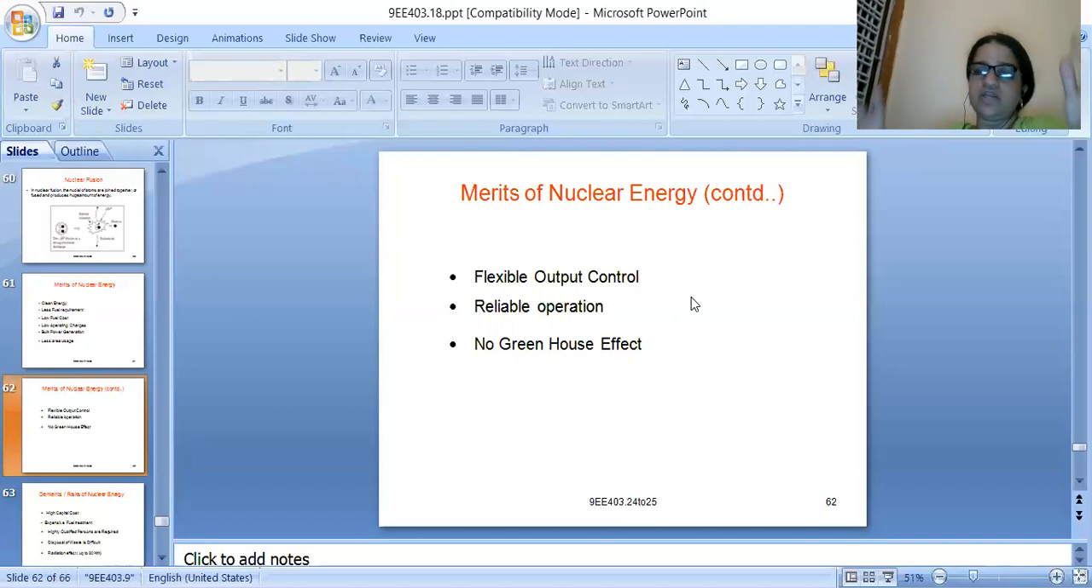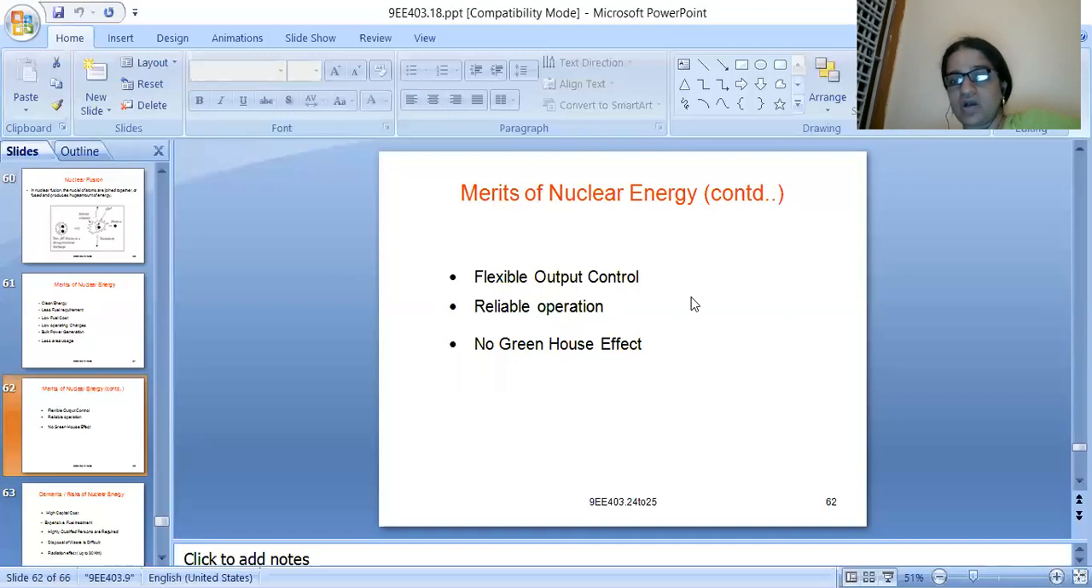Why? Because you will already keep in reserve some 3 to 4 months of the nuclear fuel, whatever you require. For 3 to 4 months it will be taken and kept in reserve for this operation. So most probably there won't be any stoppage in the production of electrical energy. So we can consider this a base load power plant, and it provides a reliable operation for us.